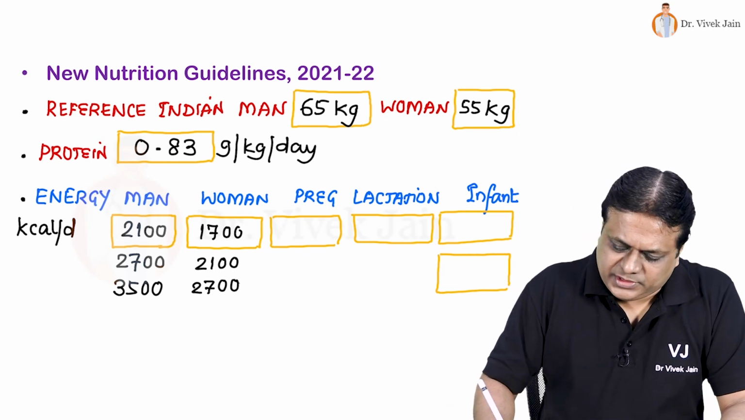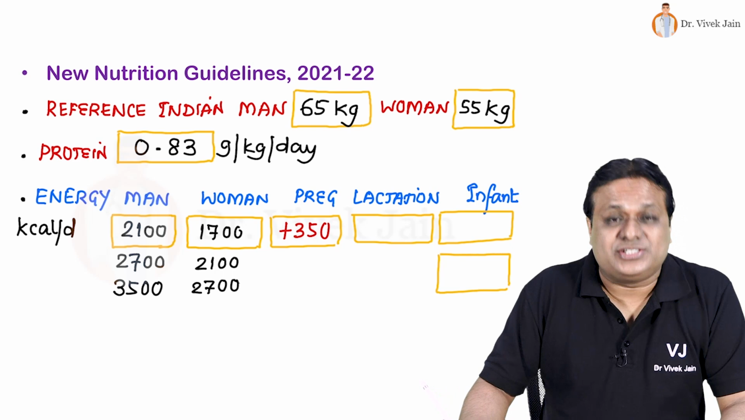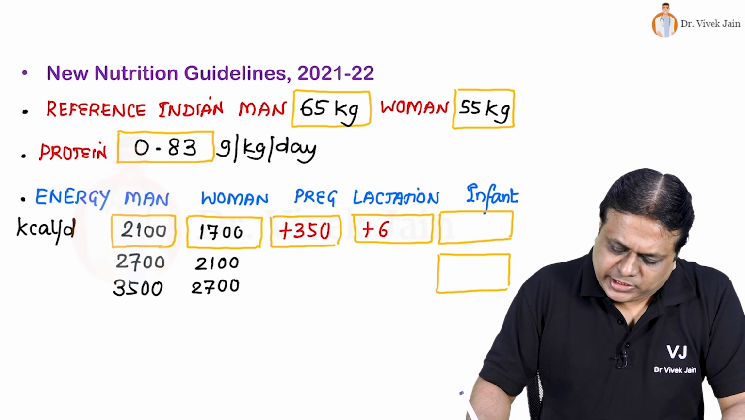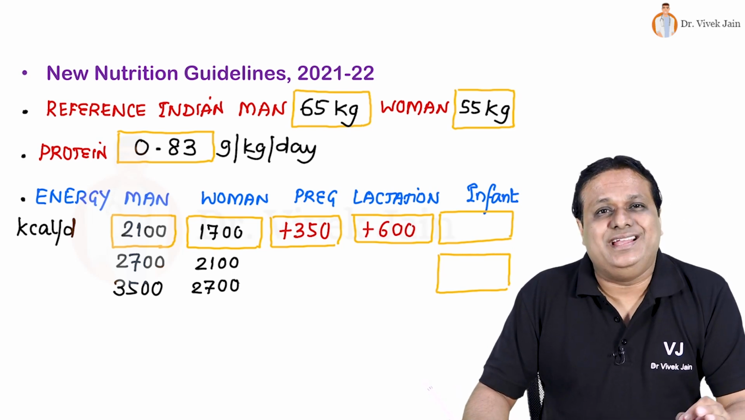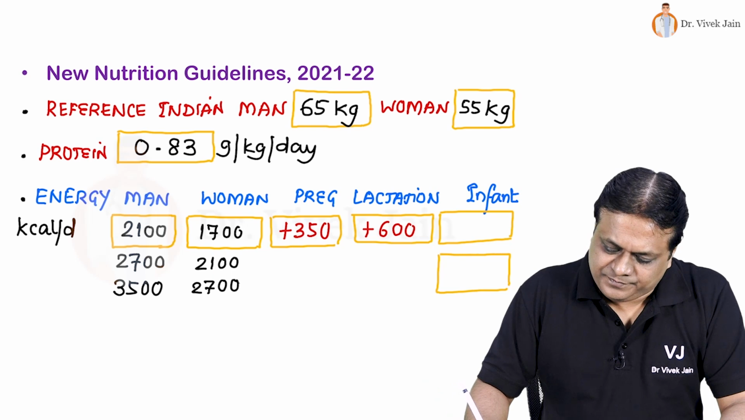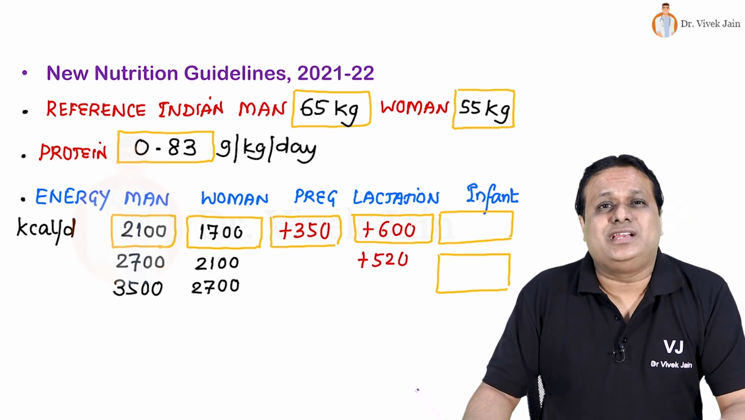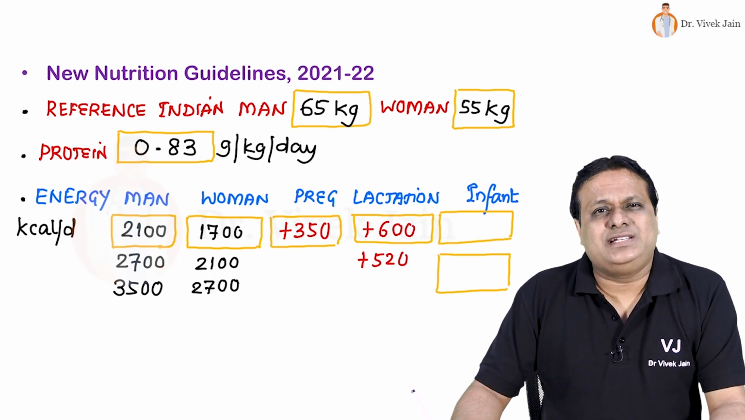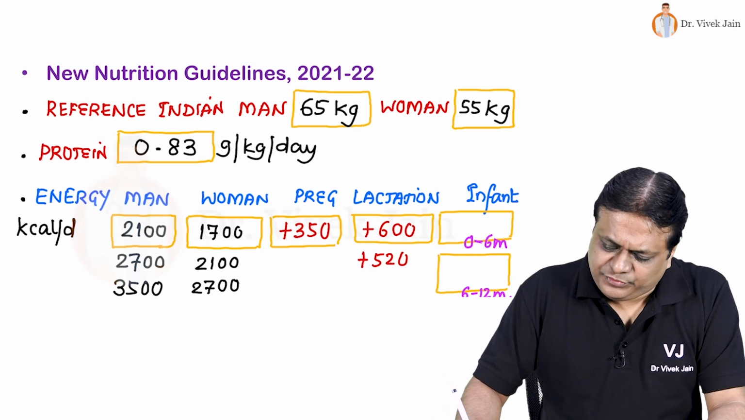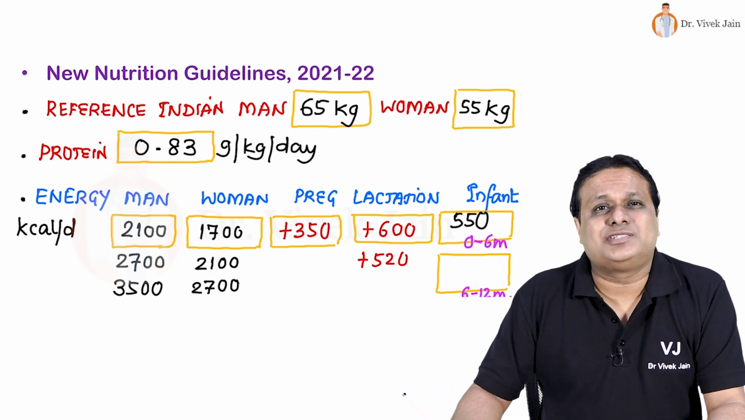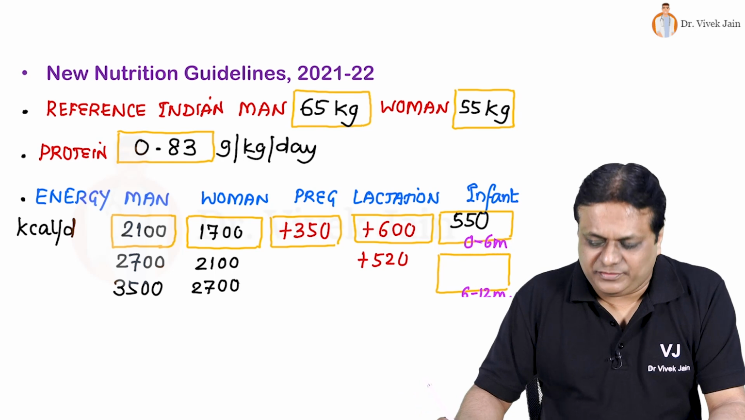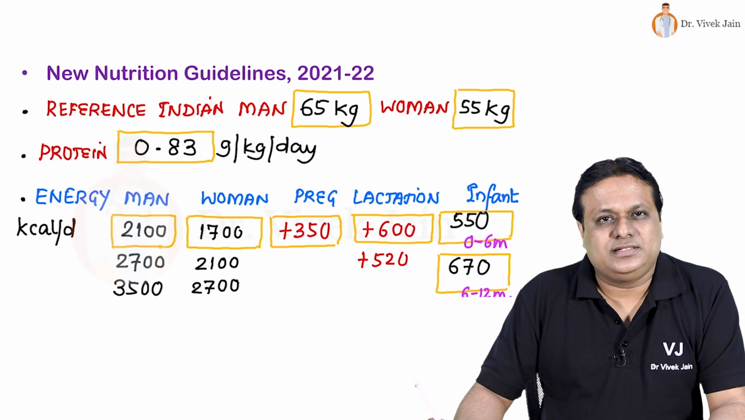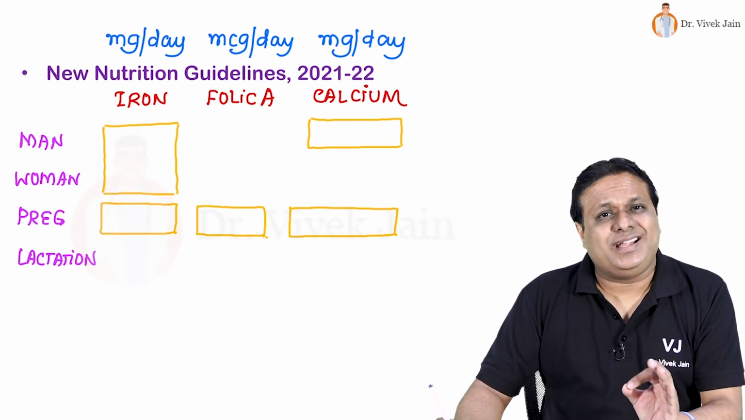Pregnancy no change, 350 kilocalories per day additional. Lactation again no change, 600 kilocalories per day additional in first half of lactation, 520 kilocalories per day in second half of lactation additional. Infants 0 to 6 months, 550 total kilocalories per day. In second half of infancy, 6 to 12 months, 670 kilocalories per day.